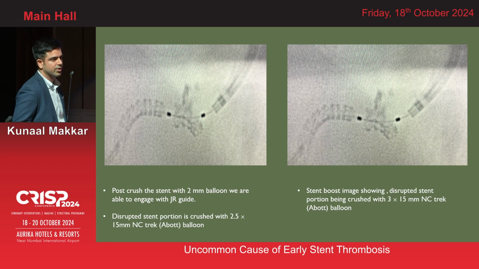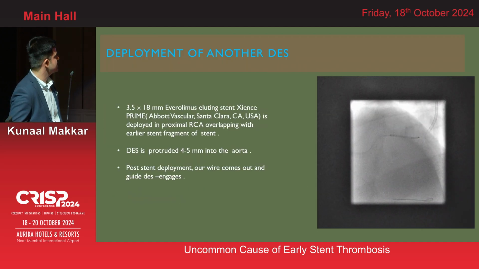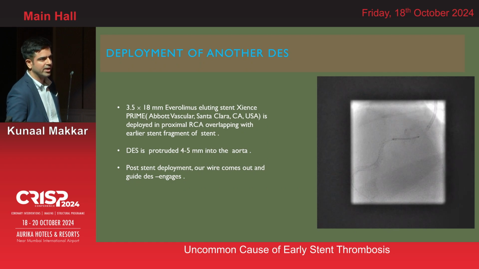So we first crushed it with 2, then 2.5 and 3 by 15 NC Trek balloon. We only had the stent boost to confirm that we had achieved a good crushing of this segment. After we were satisfied, there was no increase in the size of the aneurysm and there was no perforation, so we were comfortable deploying a drug-eluting stent. This time we chose a Xience 3.5 by 18 stent and deployed, though there was significant overhanging from the aorta, but our aim was to cover the crushed segment, so we went with this option.